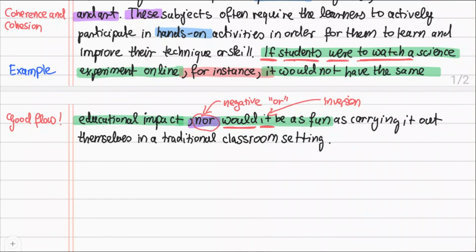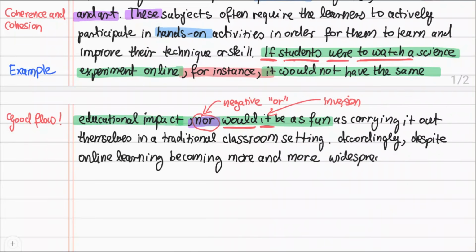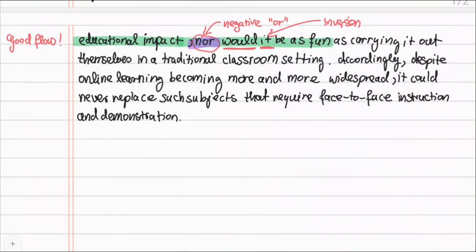Now we have to conclude this paragraph. I use a linking word from my template for this. Accordingly. "Accordingly, despite online learning becoming more and more widespread, it could never replace such subjects that require face-to-face instruction and demonstration." This is another sentence crammed full of advanced words and structures.